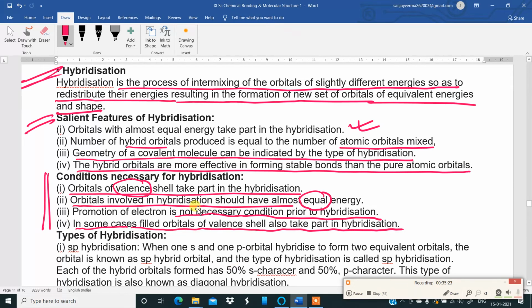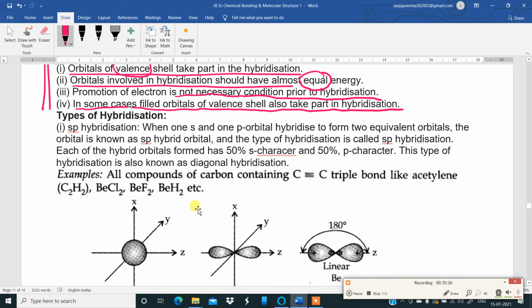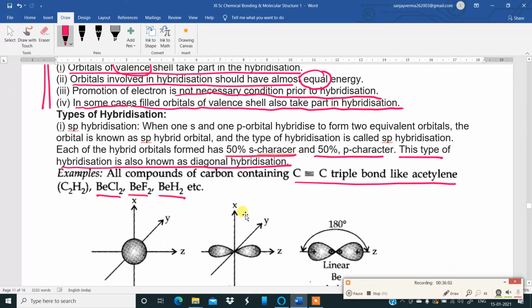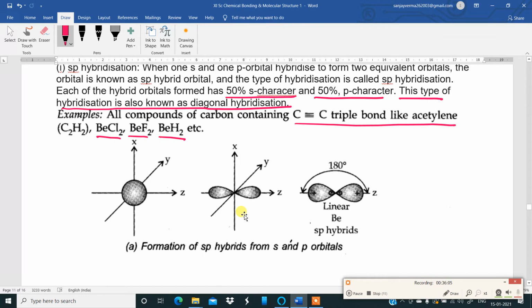Now, moving to the types of hybridization, mixing different types. First one is sp, an s orbital and a p orbital. Here the important thing is that in sp hybridization, there is 50% s character and 50% p character. This type of hybridization is also known as diagonal hybridization. Examples are given underneath, like carbon-carbon triple bond in acetylene, beryllium dichloride, beryllium fluoride, beryllium hydride. These are some examples of compounds which exhibit sp hybridization, with 50% s and 50% p character.